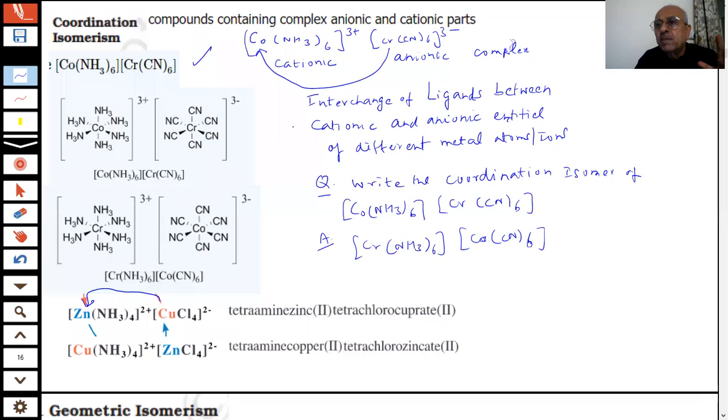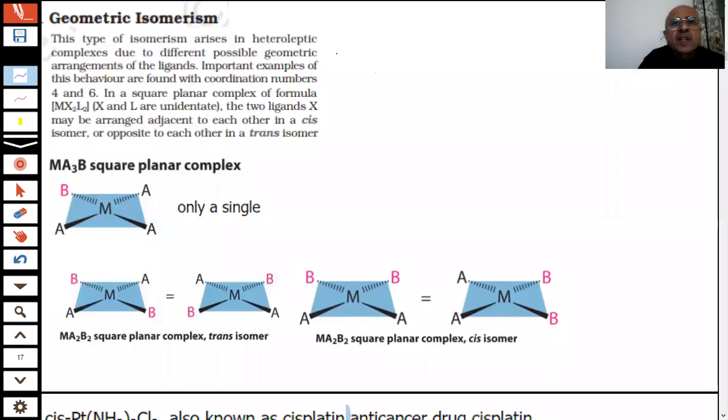And in the geometrical type of isomerism, there are certain conditions. It cannot be shown by all types of coordination compounds. I will be mainly studying the geometrical and optical isomers. In the geometric isomers, student, the complex must be heteroleptic.